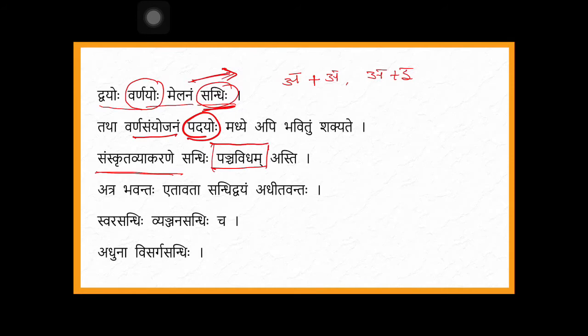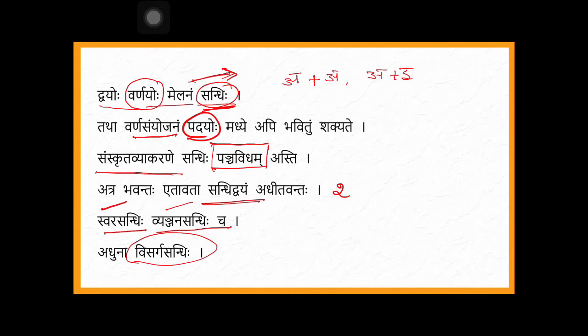अत्र भवन्तः एतावता सन्धिद्वयम् अधीतवन्तः स्वरसन्धिः व्यञ्जनसन्धिश्च. Yes, till now you have learned two sandhis. One of them is swara sandhi, the other one is vyanjana sandhi. Yes, so two sandhis you have learned like this till these many days. Now you are learning visarga sandhi. What is that? Visarga sandhi.